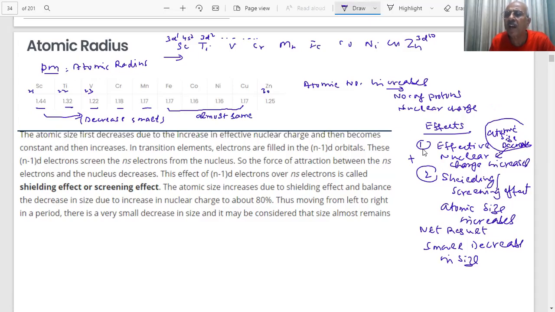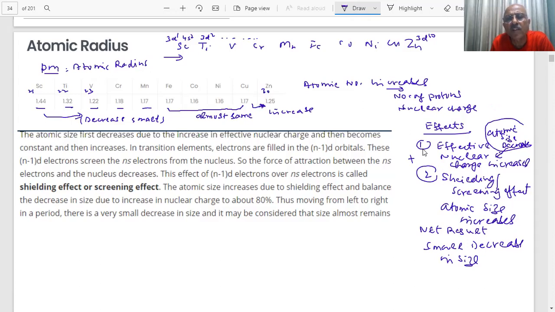Effective nuclear charge and the shielding or screening factor counterbalance each other. One is pulling the electron and the other is pushing the electron out. The result is they have almost the same size. And then there is a slight increase as you come from copper to zinc. Why?